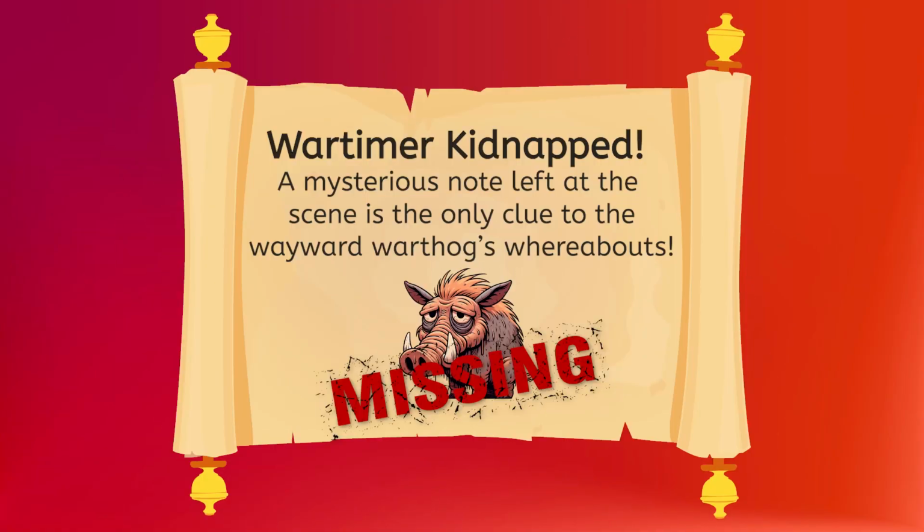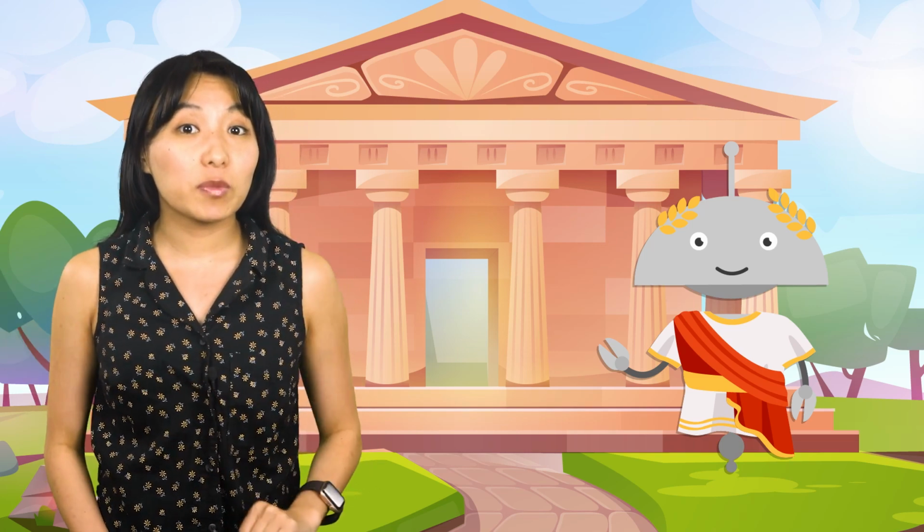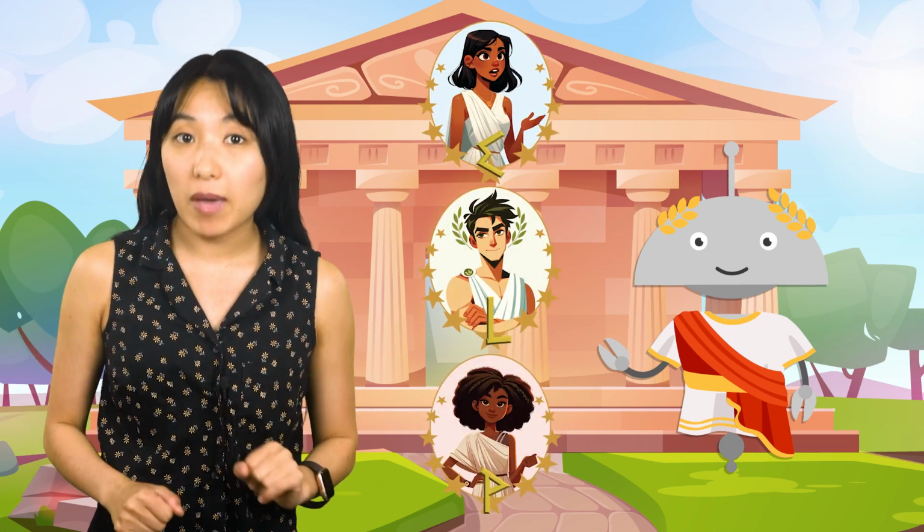Mortimer has been kidnapped. A mysterious note left at the scene is the only clue to the wayward warthog's whereabouts. Everyone's worried about him. He's like a billion years old. Naturally, suspicion has fallen on the three who were arguing for getting rid of him. Electra Ethos, Lucas Logos, and Penelope Pathos.